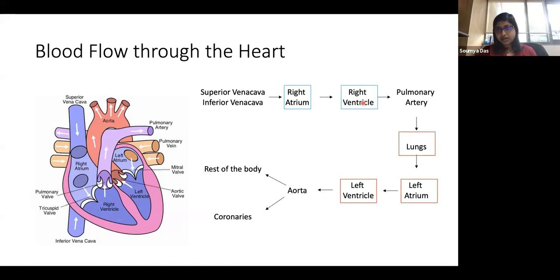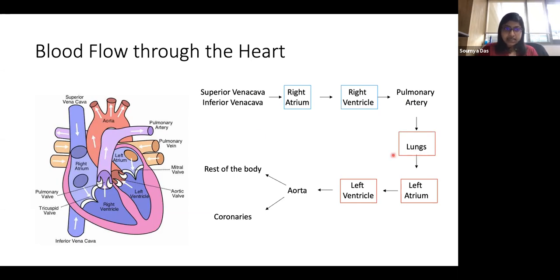From the right ventricle, so basically I'm just trying to correlate the picture to the flow chart here, so if you don't mind going back and forth. From the right ventricle, the deoxygenated blood goes through the pulmonary artery into the lungs. In the lungs, the blood is oxygenated, right? So now the box, I have just made it red for you to understand that all this is deoxygenated blood, and once it enters the lungs, it is oxygenated and enriched in oxygen.